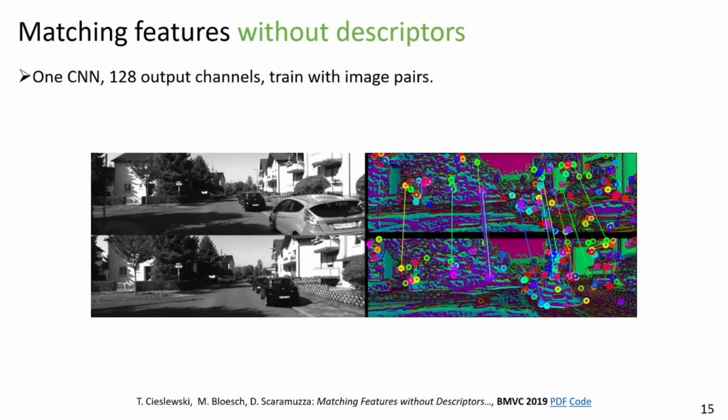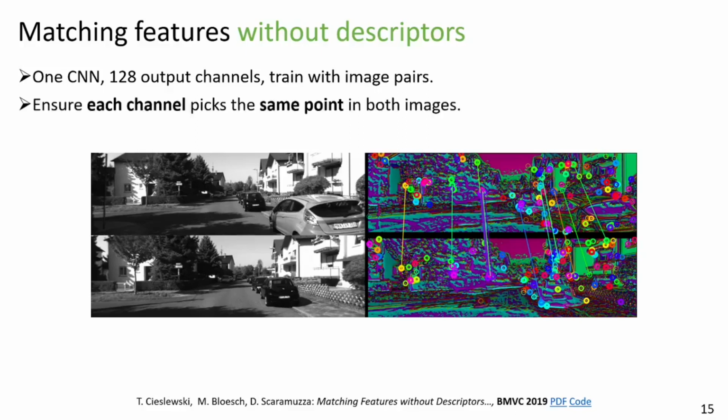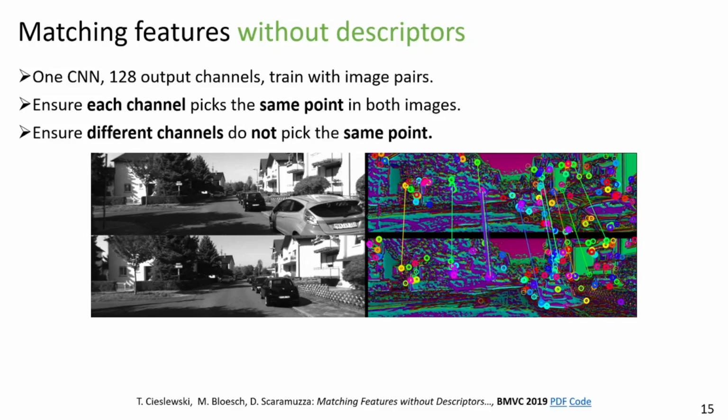This approach can be implemented using only one convolutional neural network with 128 output channels. Just as before, we train it with image pairs and use a suppression or reinforcement scheme. In our training method, we ensure that each channel picks the same point in both images, and ensure that different channels do not pick the same point in the same image.